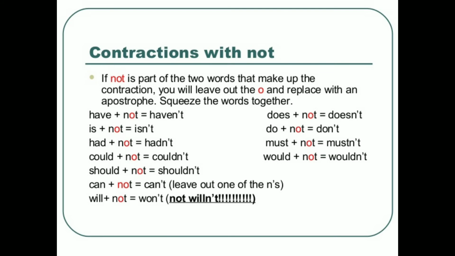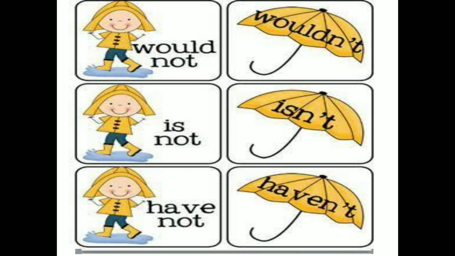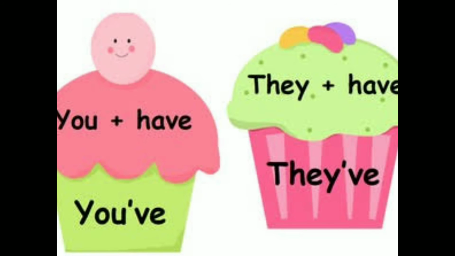Let's see more with examples. Would not, wouldn't; is not, isn't; and have not is equal to haven't. In this, we remove two letters, h and a. You plus have is you've. We remove h and a, and instead of ha we put an apostrophe. Next is they plus have. Again we remove ha and put an apostrophe: they've. These all are short forms.